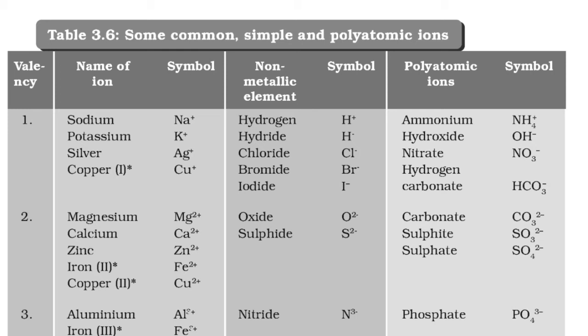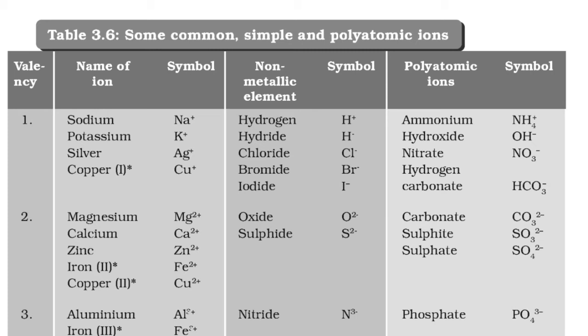See the first one, valency 1. These elements have valency 1. Now you will ask, what is valency? You have studied this in class 7-8. Valency is the combining capacity of an element, that is, how many electrons are gained or lost by an atom of an element.